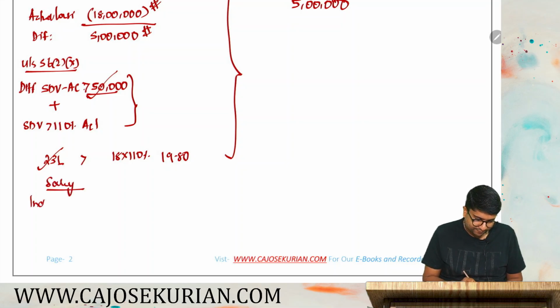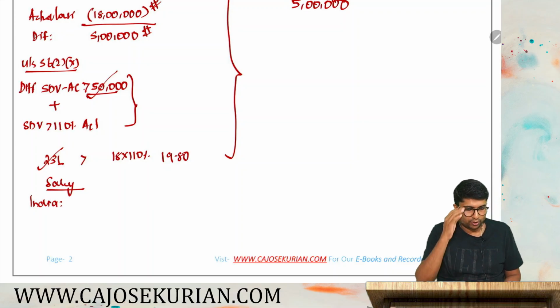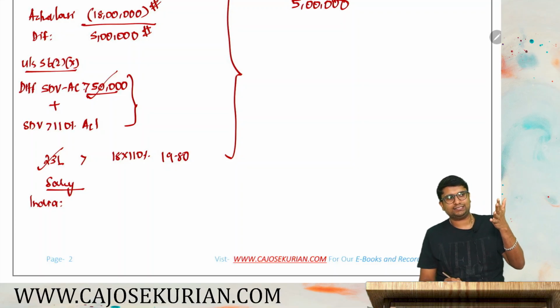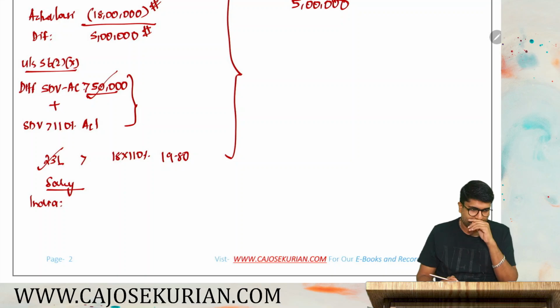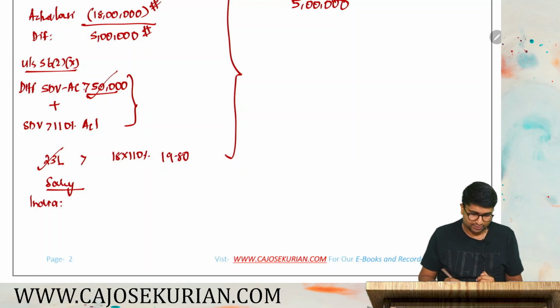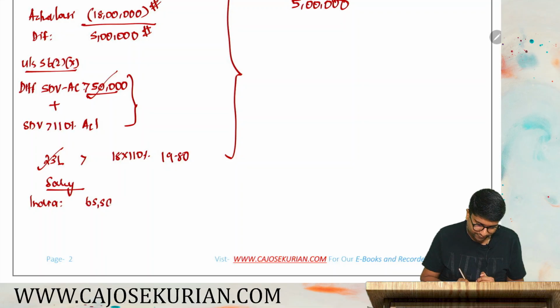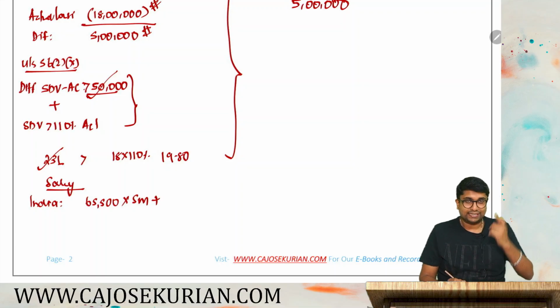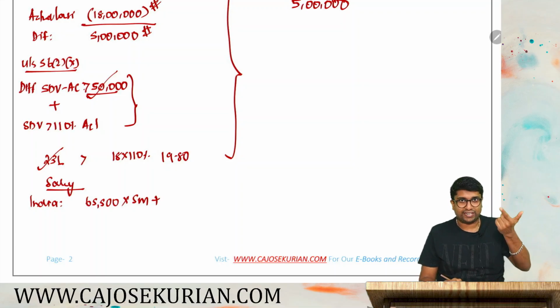income from India. How much is the salary income that he got from India? For April, May, June, July, August, till August 31st, he was fully in India. So how many months is it? 65,500 was the monthly salary into April, May, June, July, August. September is not there, so 5 months. Plus, he came on January 1st. For 15 days, he stayed in India.